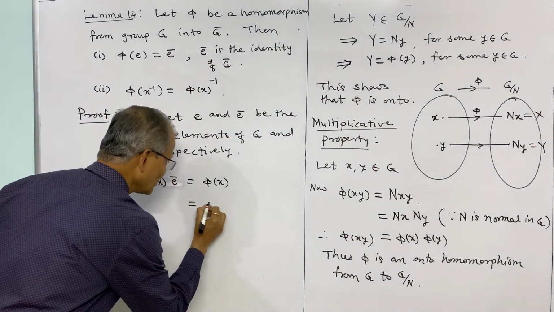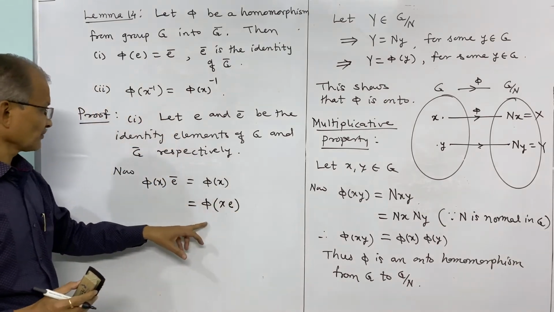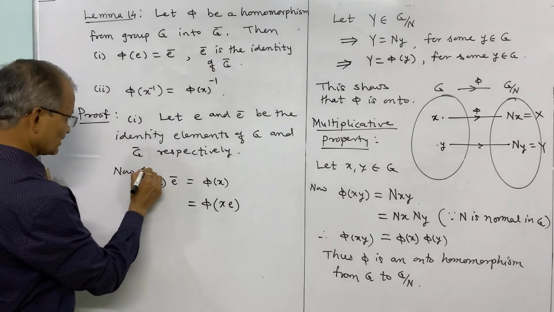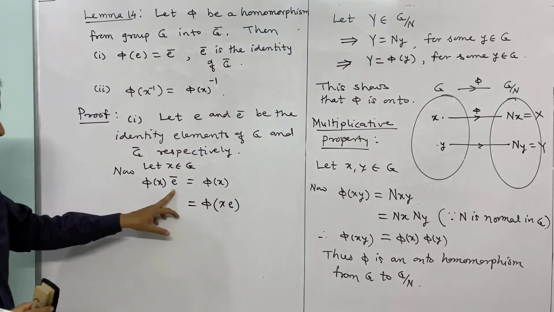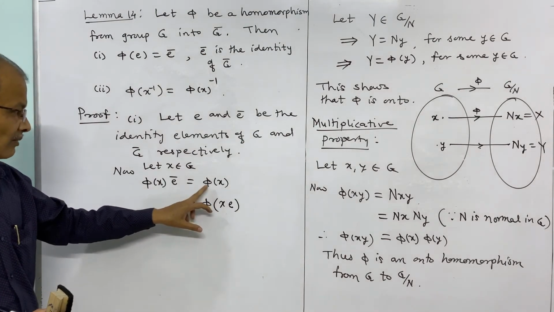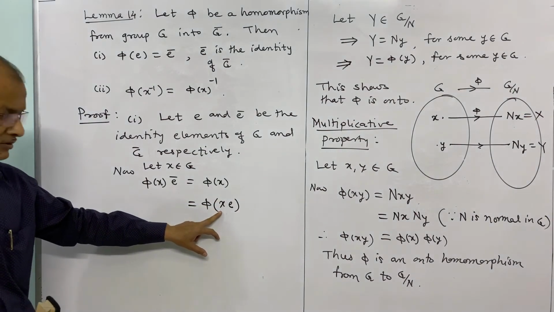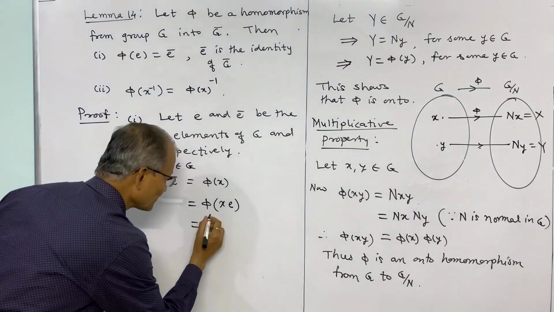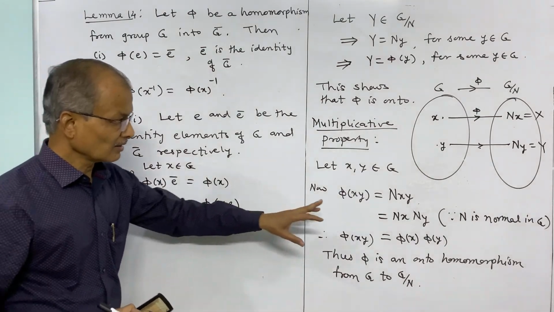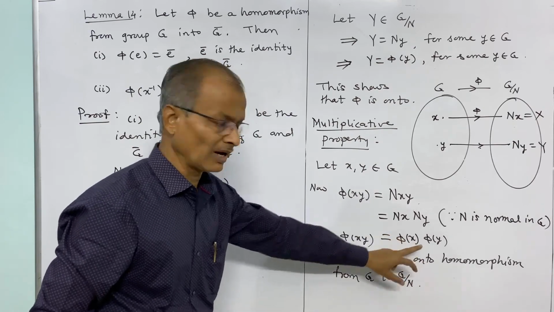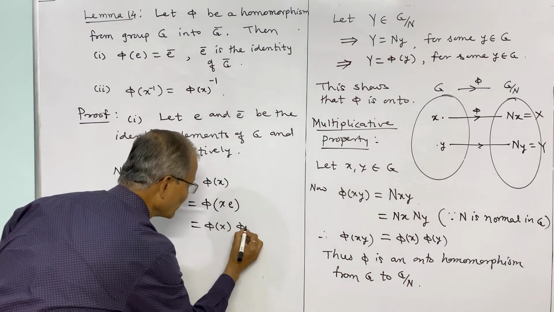And again we can write this as phi of x into identity of G. Let x belong to G. And phi of x into E bar is equal to phi of x, because E bar is the identity in G bar, and this x can be written as x into E because E is the identity in G. And further this can be written by the multiplicative property of homomorphism, phi of xy is equal to phi x into phi y, and here instead of y it is E. So this is phi x into phi of E.